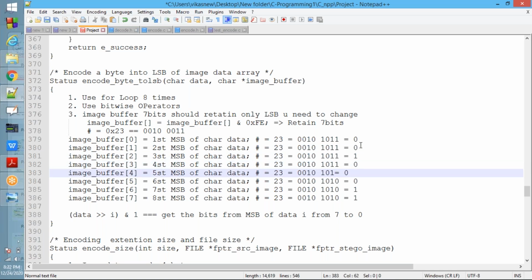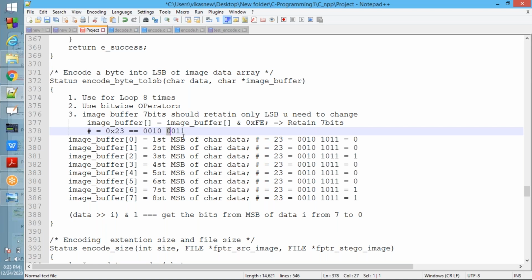Please remember that one. Got this one, Akshay? From the MSB side you need to encode. You need to get this bit, place it in LSB. Get the next bit, place it in LSB. Next get this bit, place it in LSB. Like this you need to do. Okay, fine.